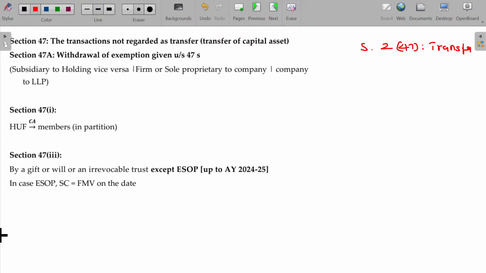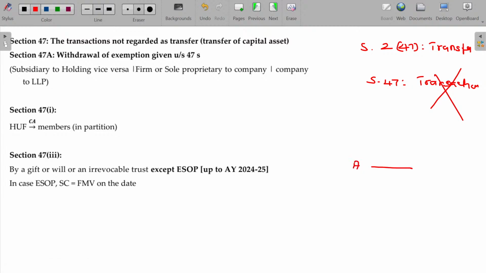All these things are considered as transfer under Section 2 clause 47. We refer to the illustrations under Section 45 and onwards. If you remove the 2 here, Section 47 will come. The transactions listed under Section 47 are not considered as transfer.